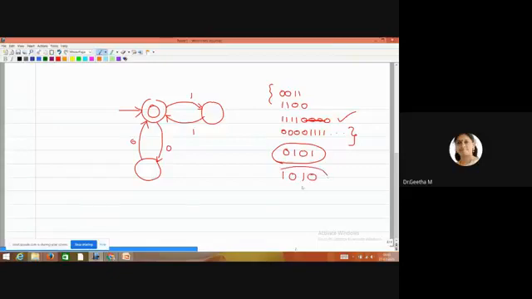Likewise, it has to accept these two kinds of strings, but this automata, which we have partly designed, will not accept these kinds of inputs. So we have to take care of what happens after 1 if you receive 0, and what happens after 0 if you receive 1. This is the state where we have the condition: after 1, if 0 comes, how will it work?